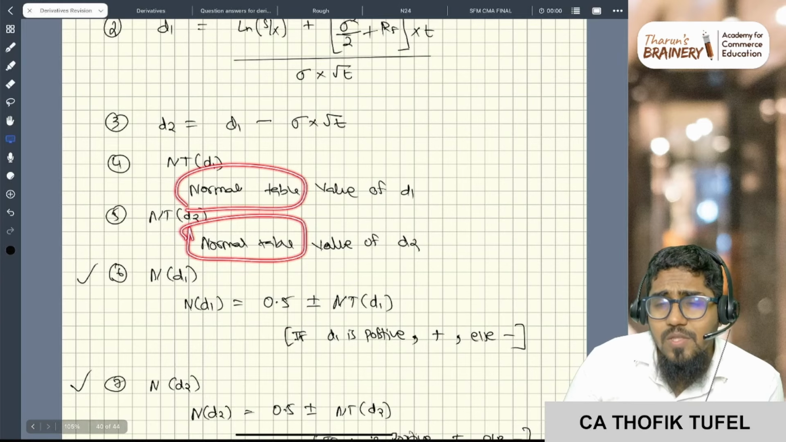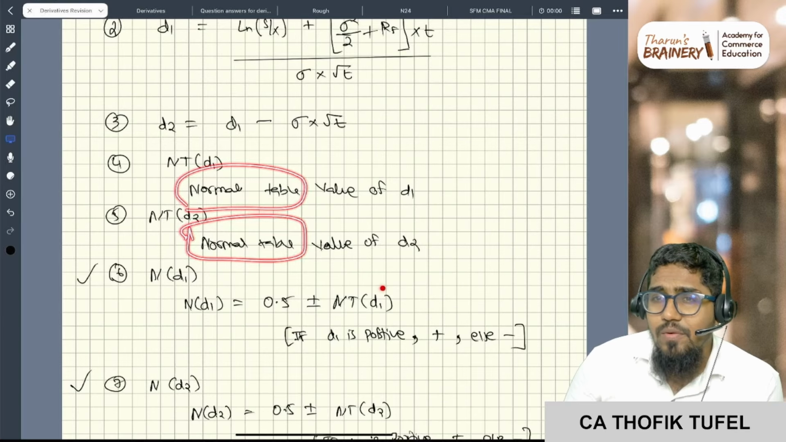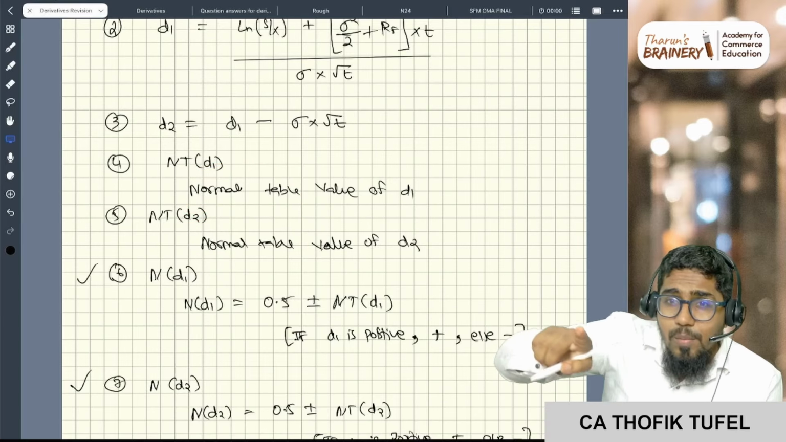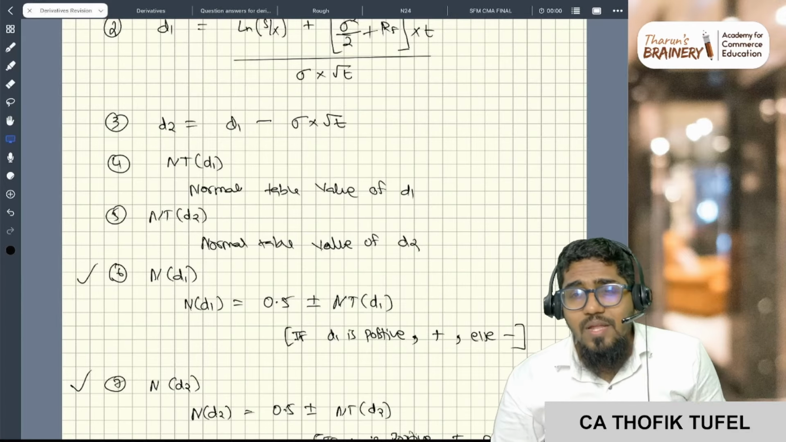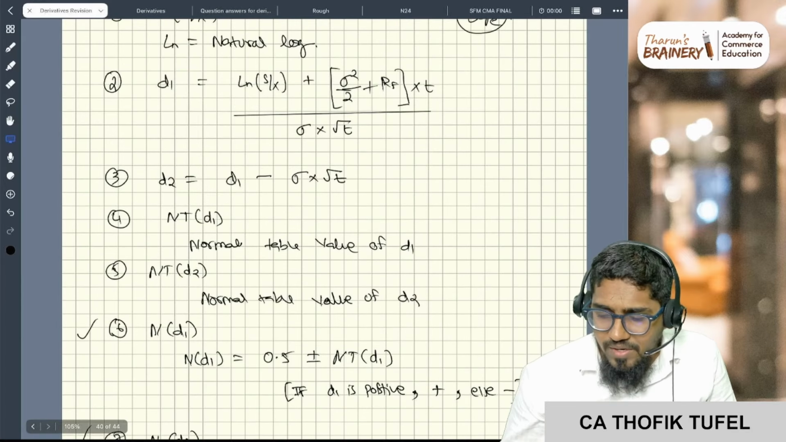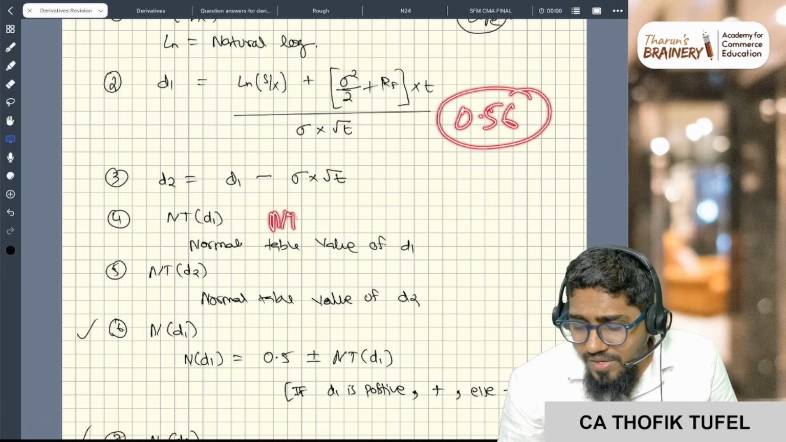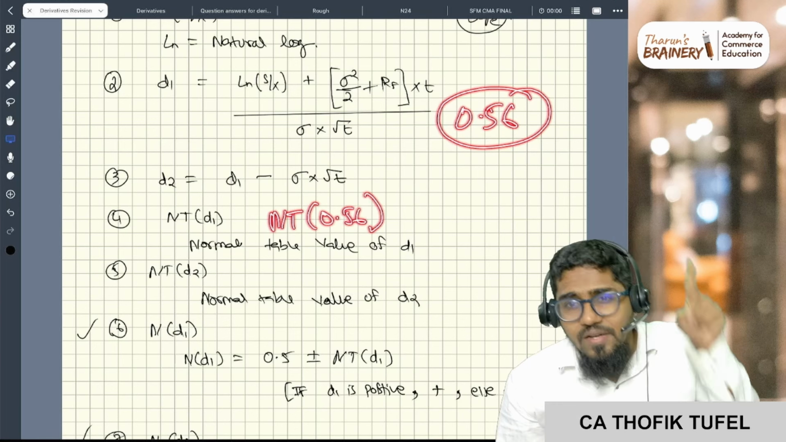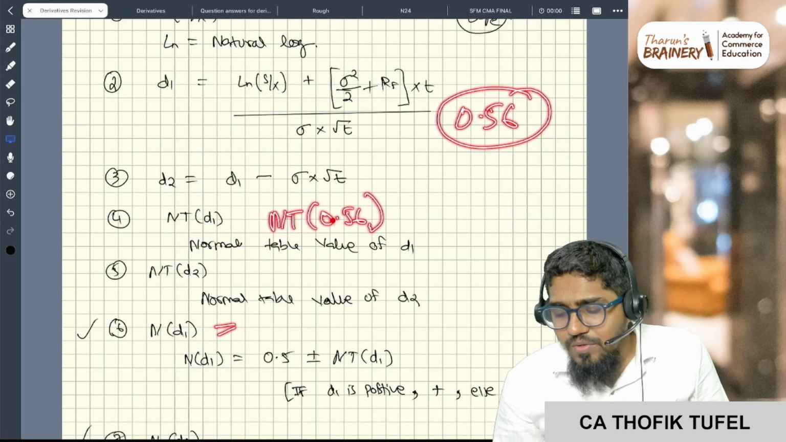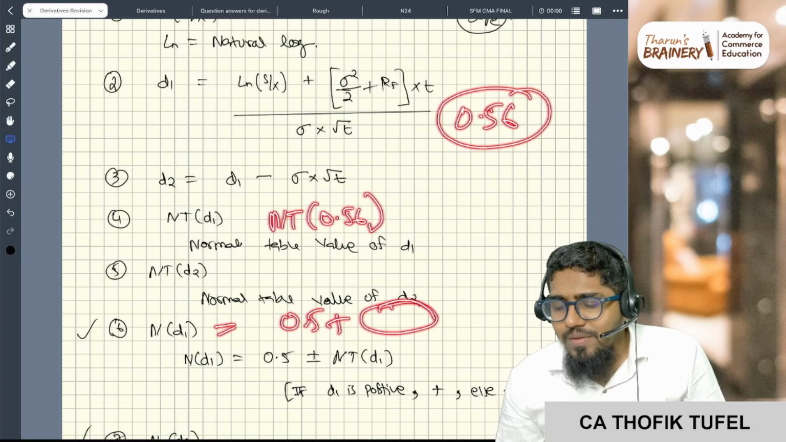If the normal table is not given but the cumulative table is given, directly N(d1) you can calculate. If the normal table is given, then normal table plus 0.5. For that only I have put one step so that you have some clarity. I will repeat again. Let us say d1 is 0.56. So for normal table 0.56 you calculate, which is called NTD1. Then N(d1) is equal to 0.5 plus this number or minus this number.